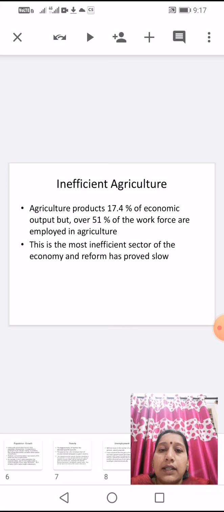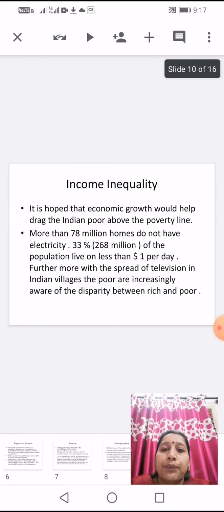Insufficient agriculture. Agriculture produces 17.4% of economic output, but over 51% of the workforce are employed in agriculture. This is the most inefficient sector of the economy and reforms have proved slow.